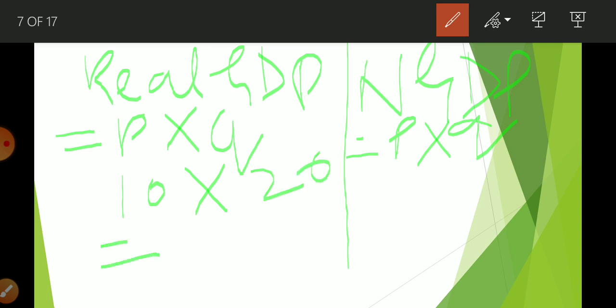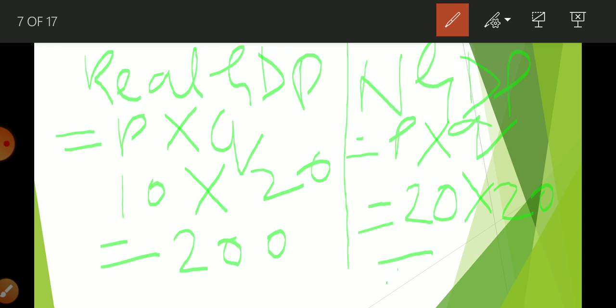So it will be 200. Now in this case, if P is 20 and Q is 20, it is 400.